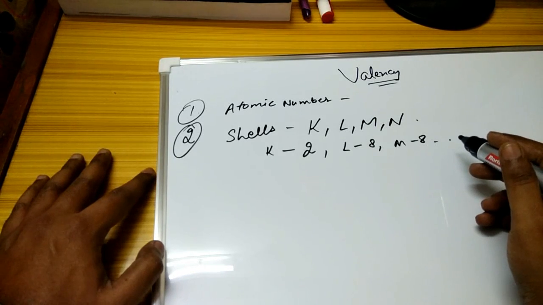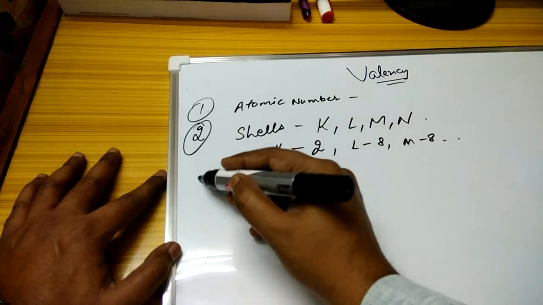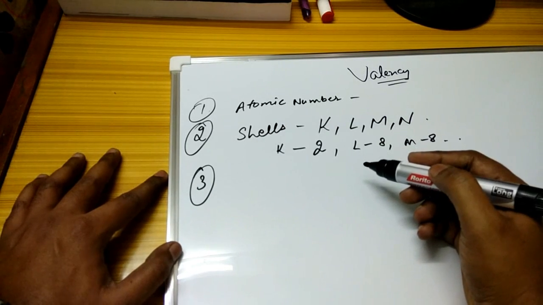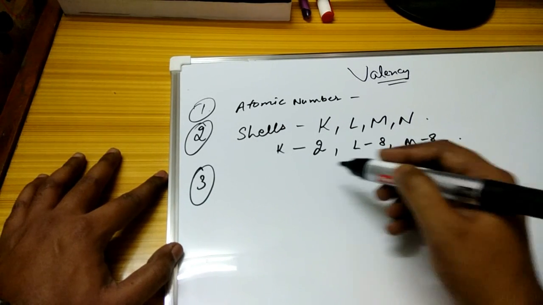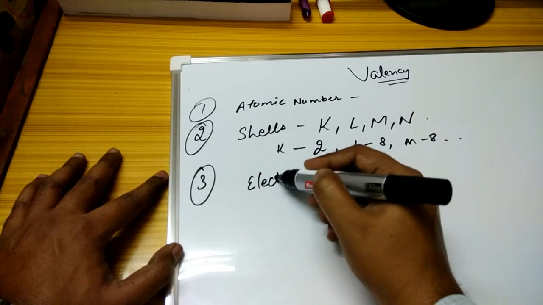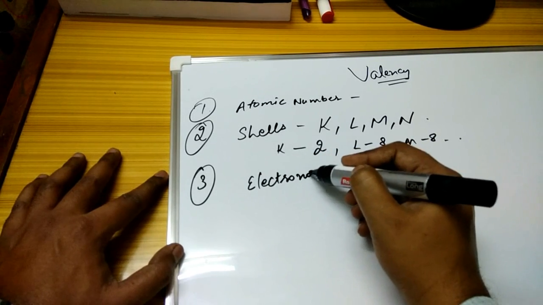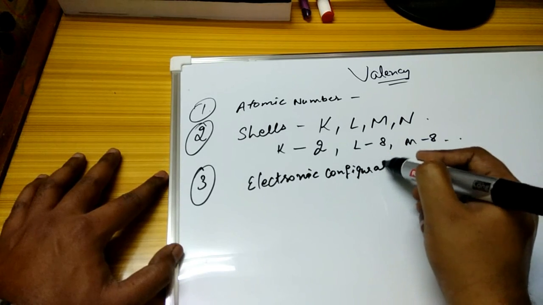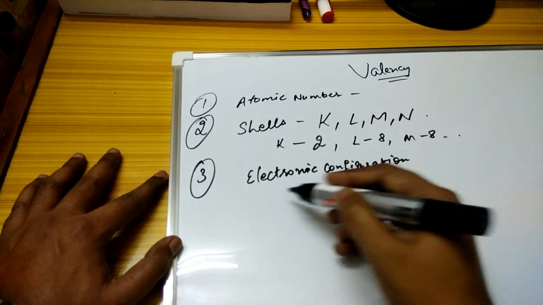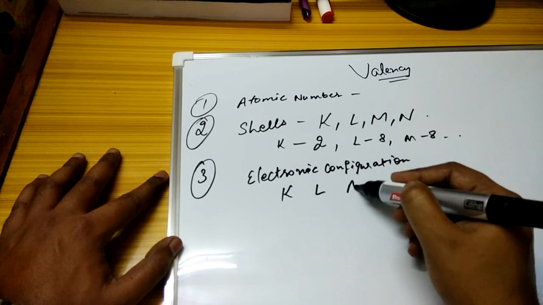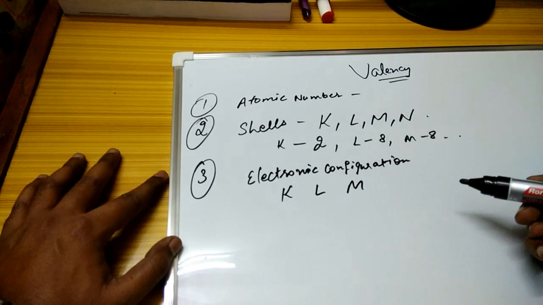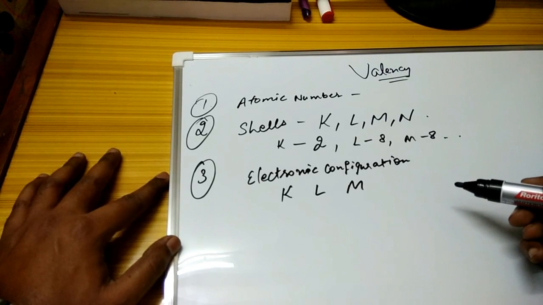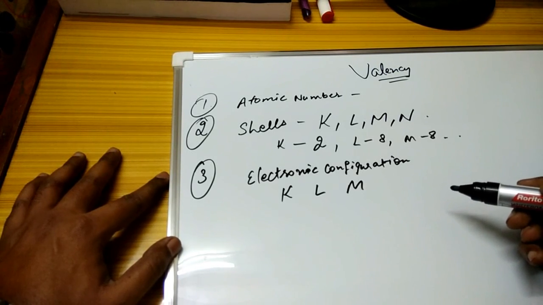The next part is to understand the electronic configuration, which we have to write like this: K, L, M, and beneath them the respective electrons which we have devoted to each and every shell.